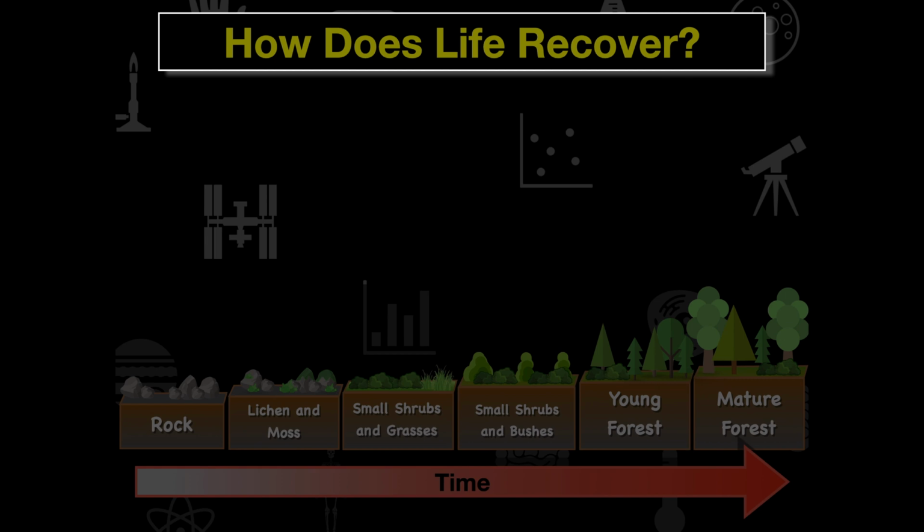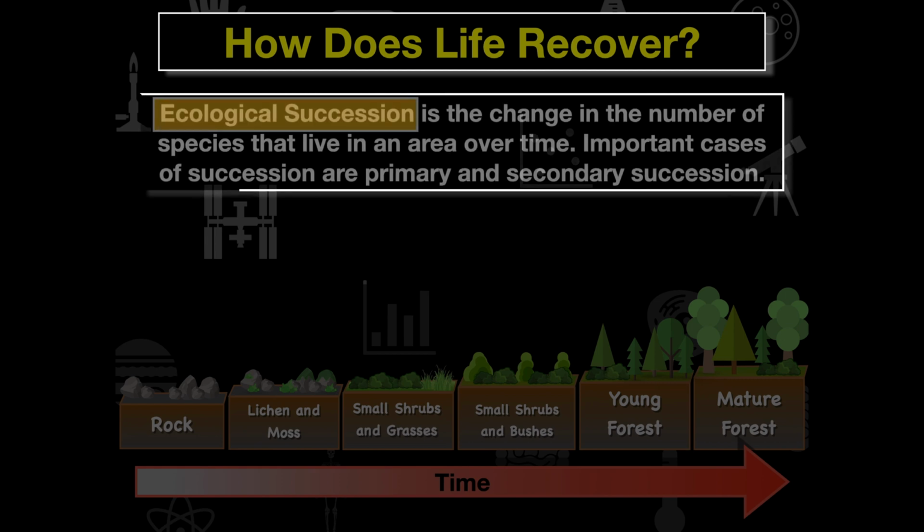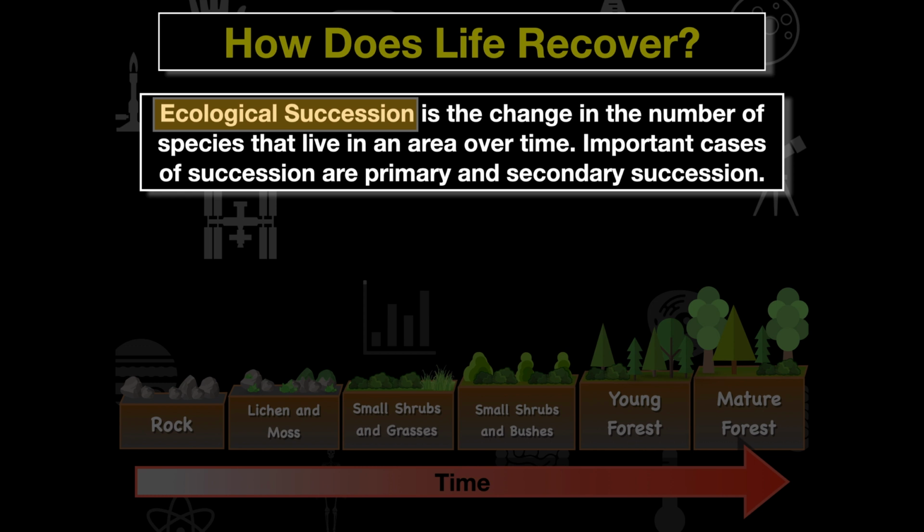So how does life recover after some sort of natural disaster or ecosystem change? Well, it's going to recover via this process of ecological succession. This is the change in the number of species that live in an area over time. Important cases of succession are going to be primary and secondary succession. What we have to understand here is communities are not static. They change over time depending upon how the environment changes.